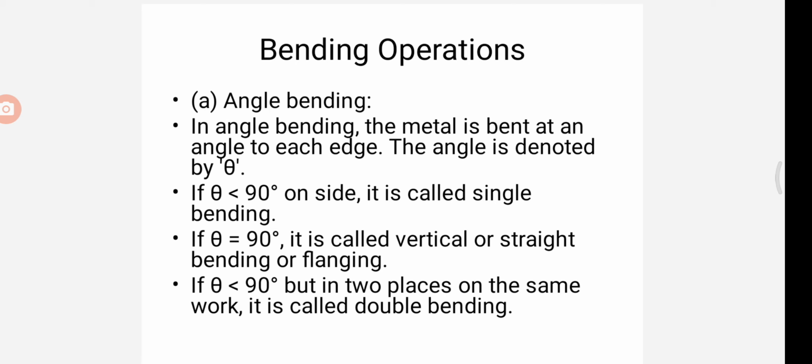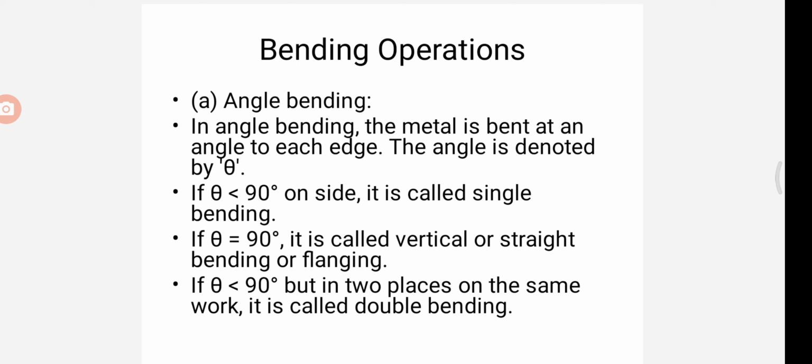If theta is equal to 90 degrees, it is called vertical or straight bending or flanging. It may be greater or lesser than 90 degrees.